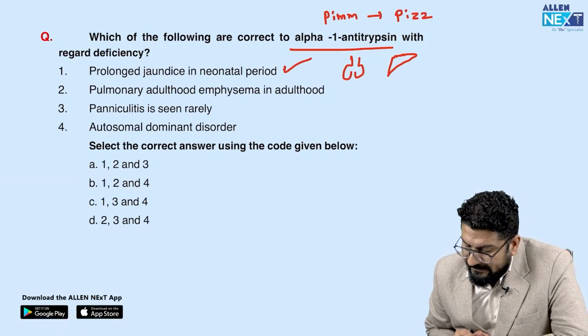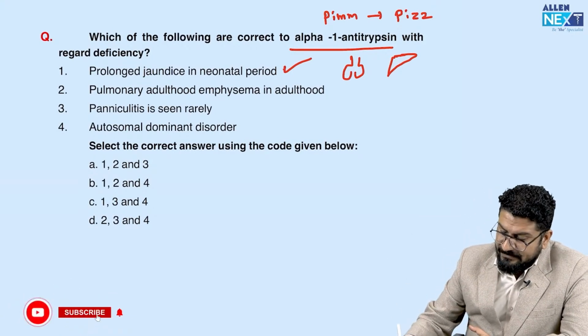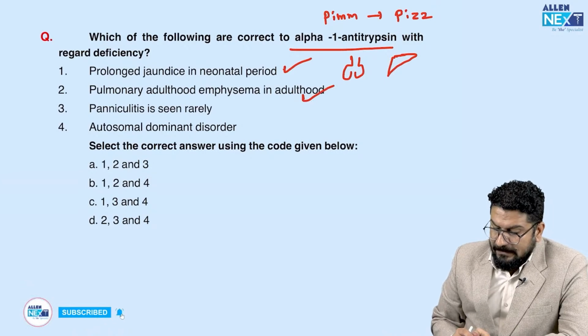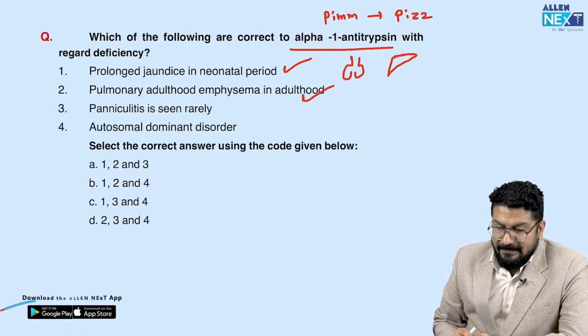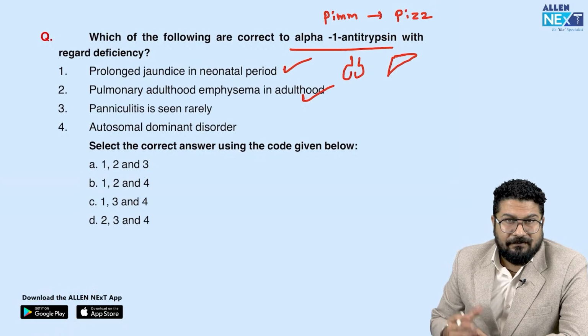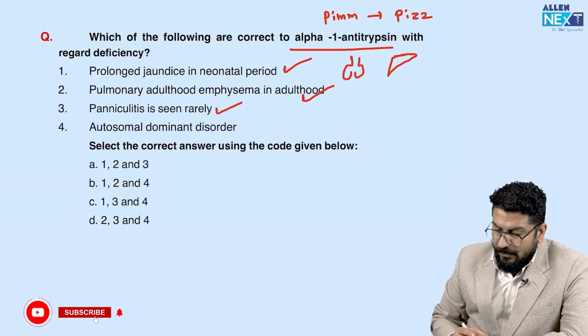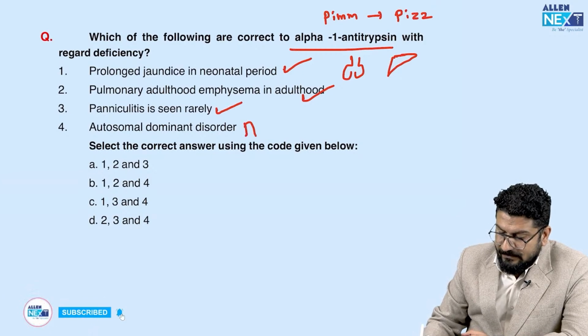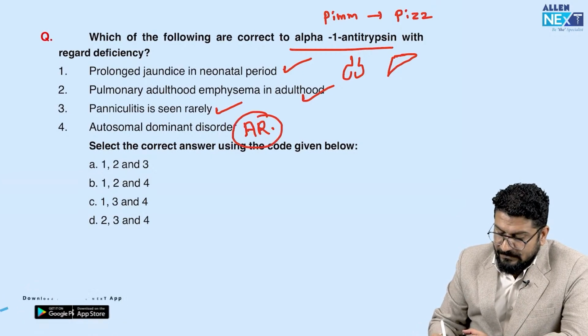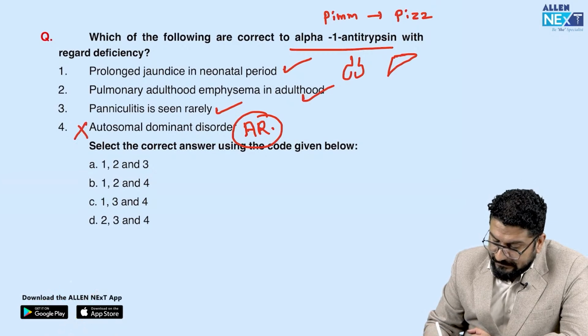Pulmonary emphysema in adults. That's a true statement. The patient can develop emphysema. Panniculitis is seen rarely. Rarely you can see this soft tissue fat inflammation. We call this panniculitis. It can also be seen, but rarely. Again, autosomal dominant, no. This is a condition which is autosomal recessive in nature. So this is the wrong statement. 1, 2, 3, these are correct.